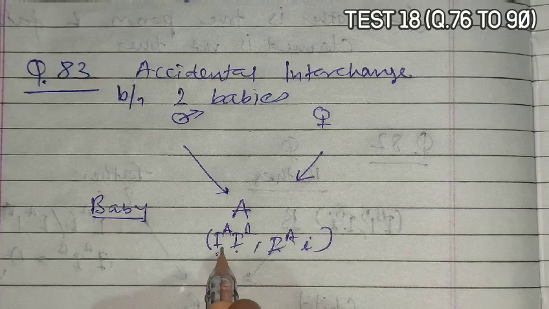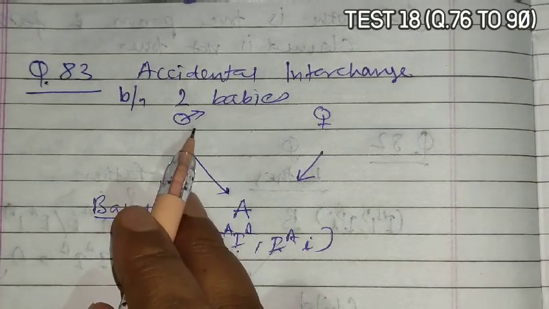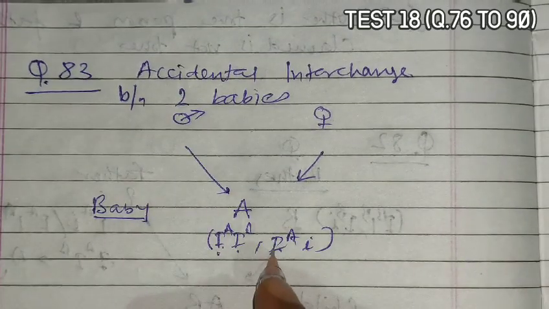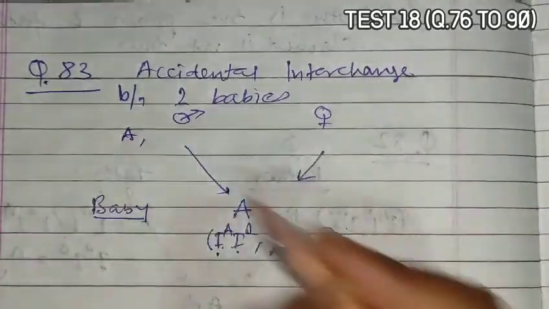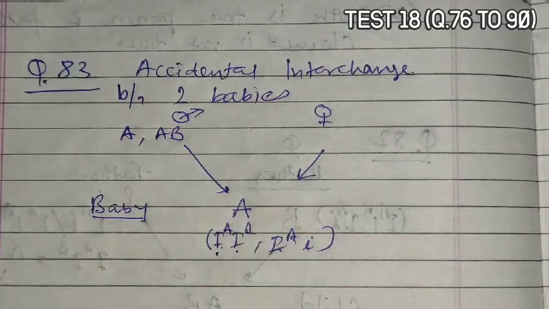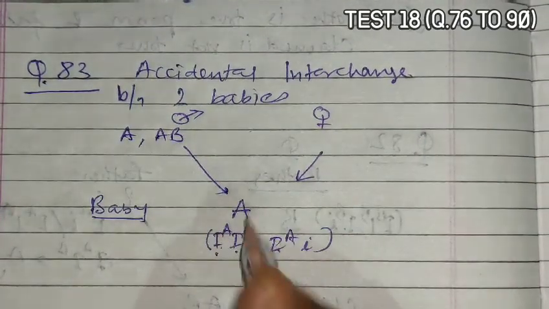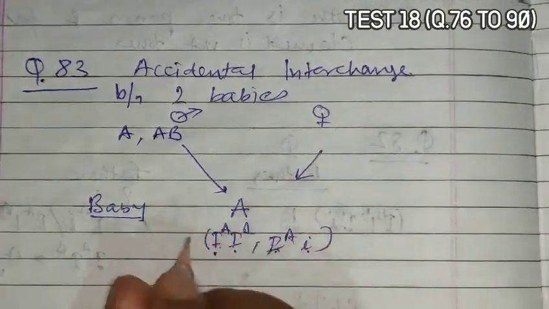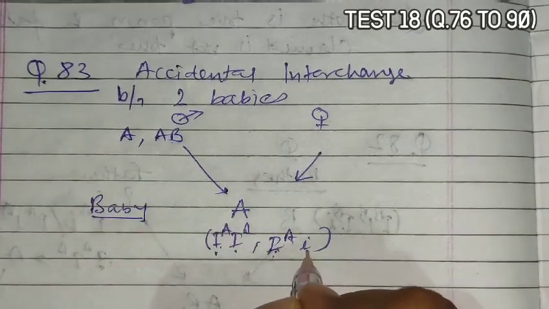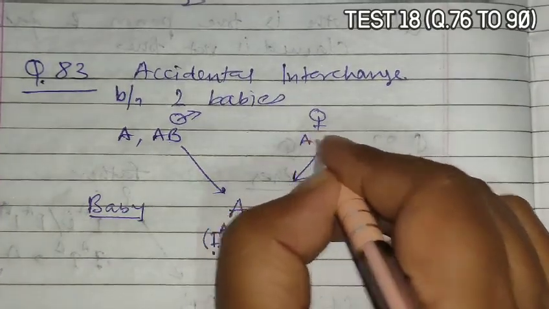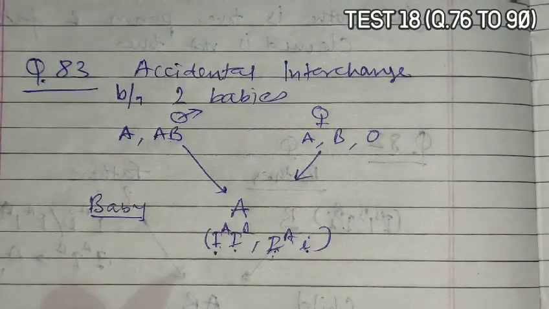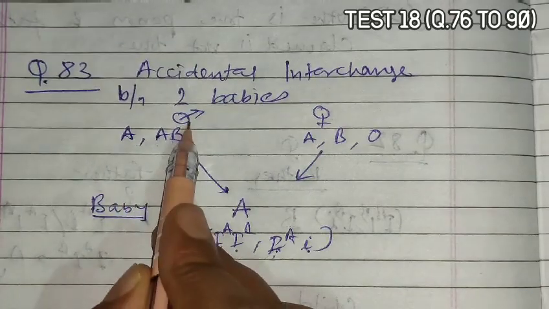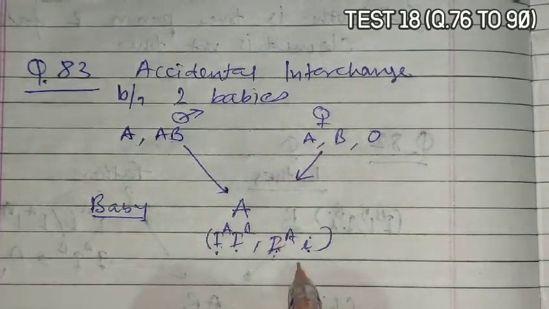Now to get IA from a father, it can be A blood group or AB blood group. And to get I0 from the mother, it can be blood group A, B or O. So if A, B and AB can be mother and A and AB can be father, then this can be your child.